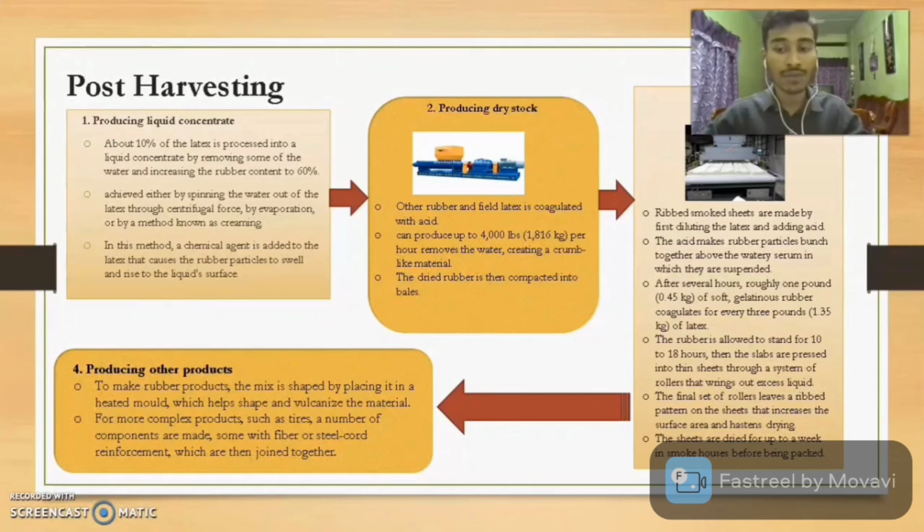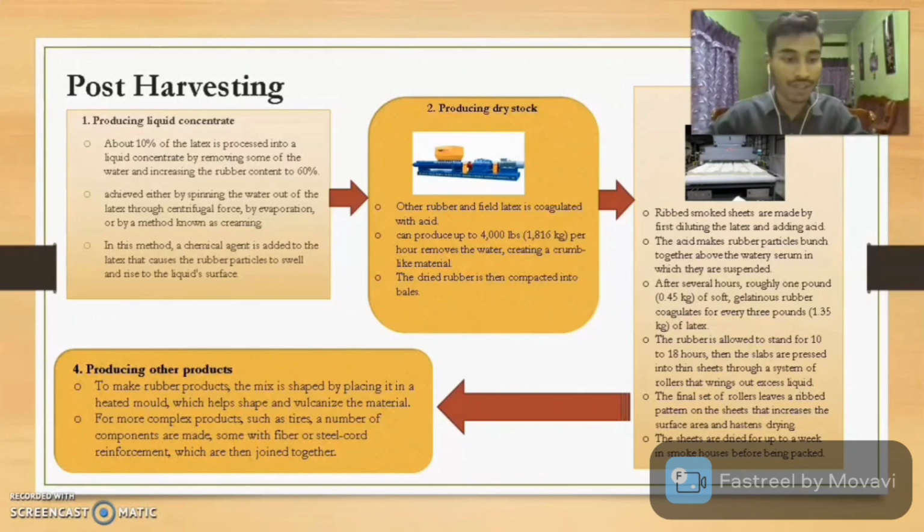The rubber is allowed to stand for 10 to 18 hours, then the slabs are pressed into thin sheets through a system of rollers that brings out excess liquid. The final set of rollers leaves a ribbed pattern on the sheet that increases the surface area and hastens drying. The sheets are dried for up to a week in a smokehouse before being packed.